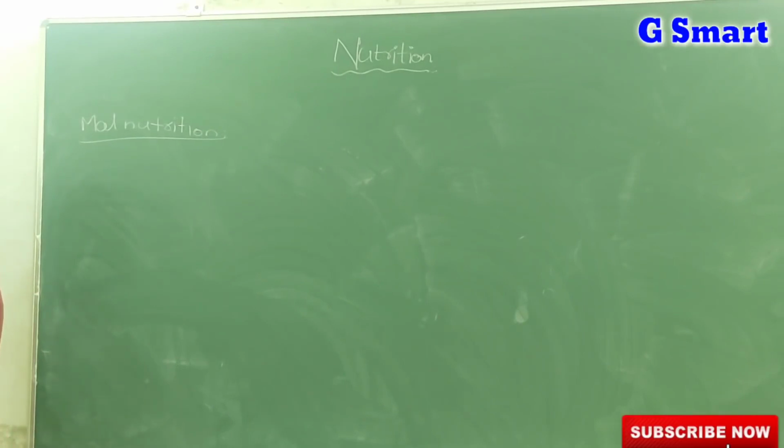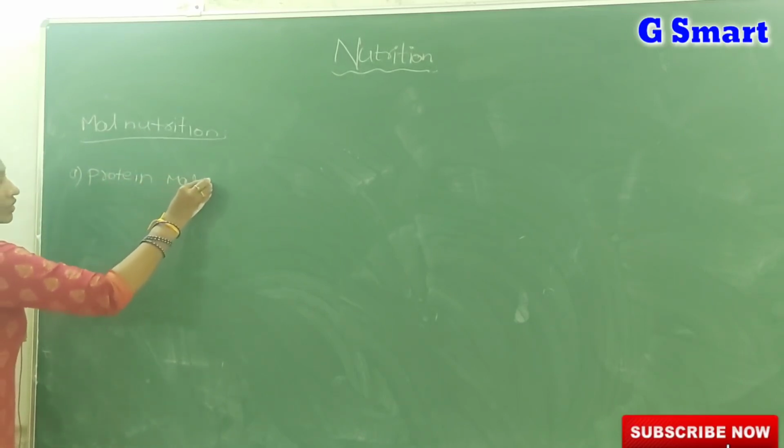Malnutrition means taking a diet that does not have one or more nutrients. So malnutrition means taking a diet that does not contain one or more nutrients. Again, it is of three types. The first one we call protein malnutrition.